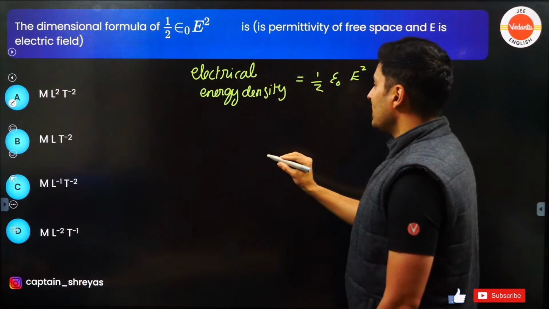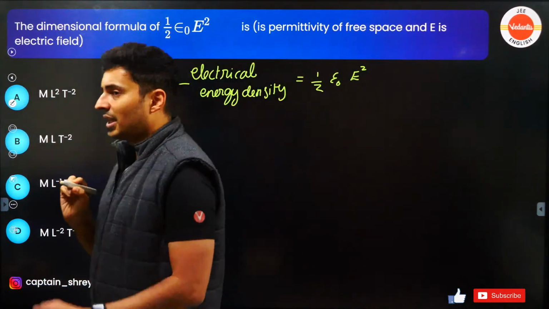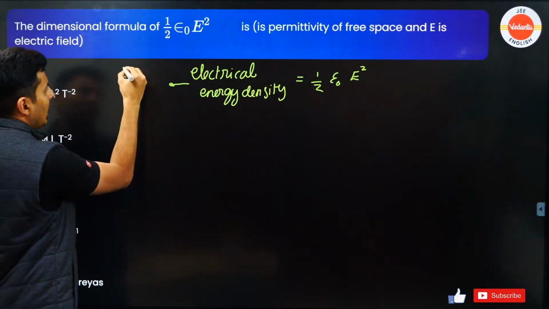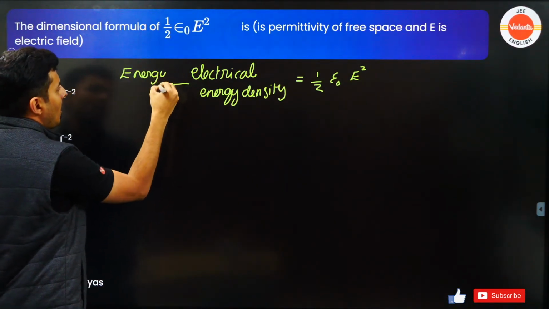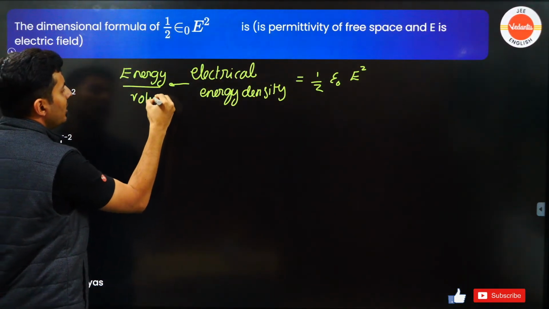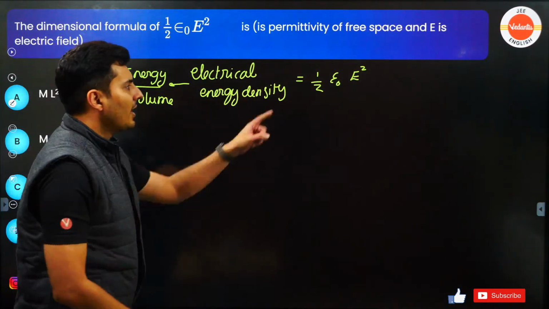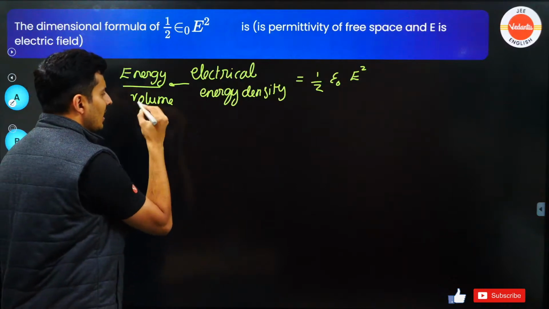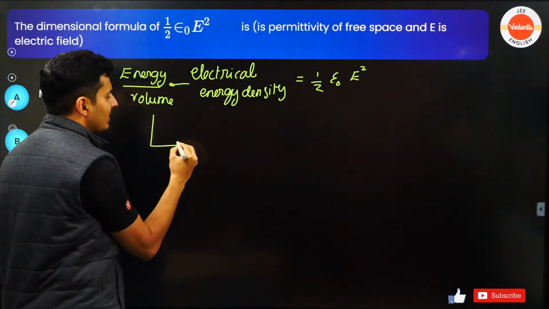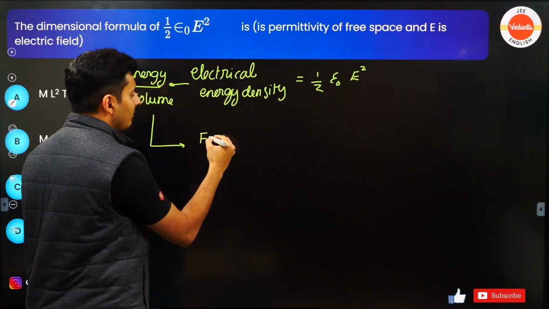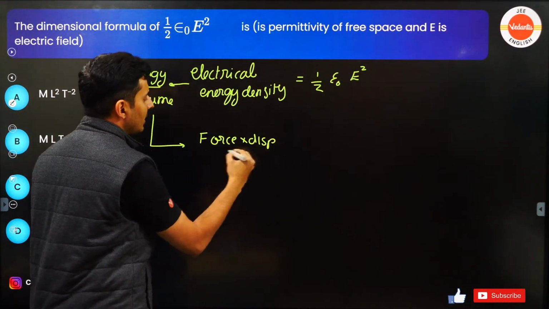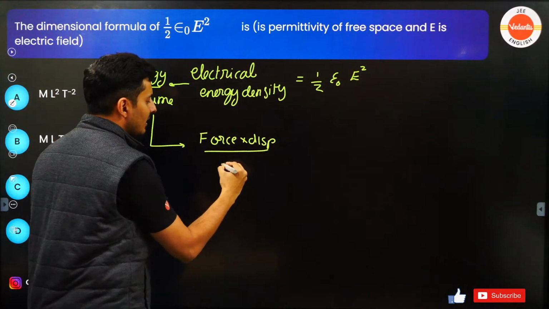When I say energy density, it is nothing but energy per unit volume, exactly what density should sound like. So this will have the same dimensions as energy per unit volume. Energy has the same dimensions as work, and work is force multiplied by displacement, upon volume, that means length cube.